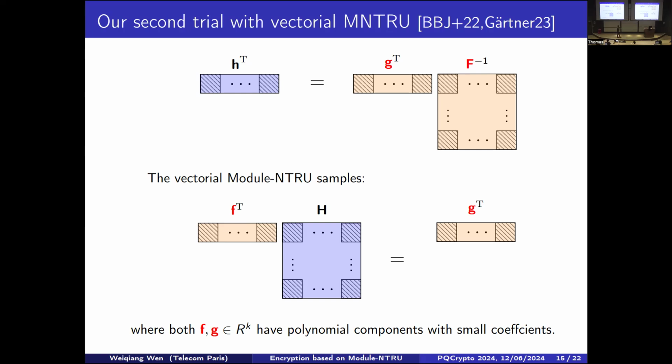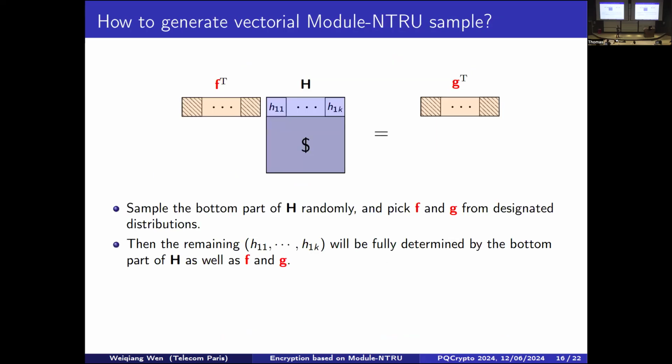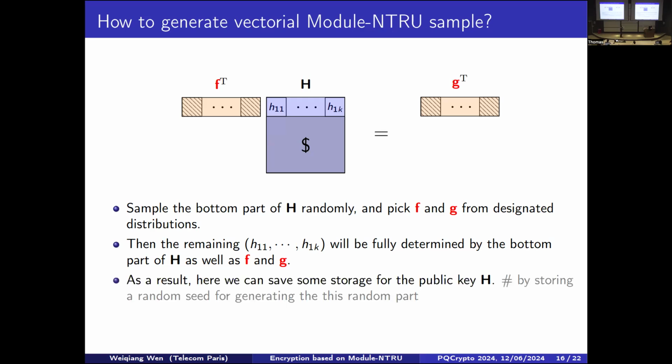And before I move to the design, I would like to simply explain how to sample such an instance. So first, you need to randomly generate the bottom part of H except the first row, and also F and G from a designated distribution. Then you can compute the first row deterministically using F, G, and the bottom part of H. And one more remark is that we can further save storage. Instead of storing the whole matrix H, we can use a seed to generate it and store the seed instead of storing the full H.